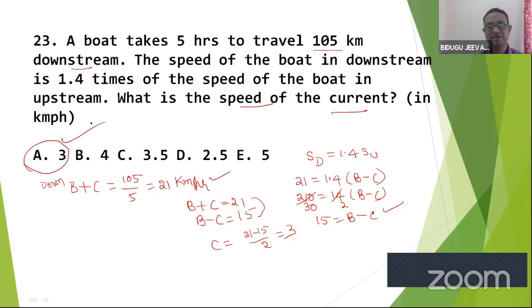Yes. Kindly respond in the chat box so that I should know that you people are following. Right? Okay, Kabir, Maharani, great. 3 is the right answer. Wonderful. Go to the next one. Okay.